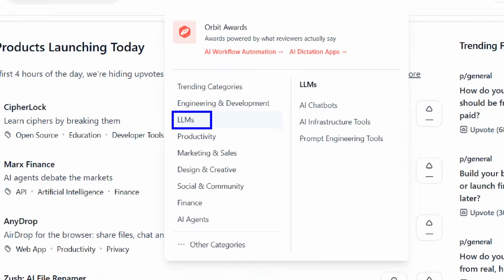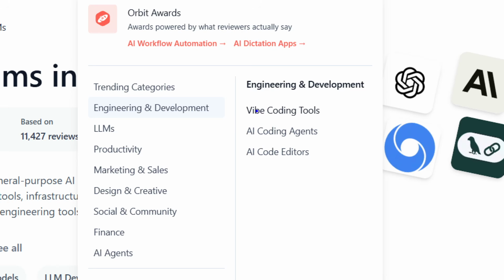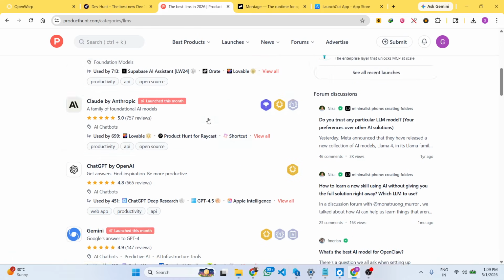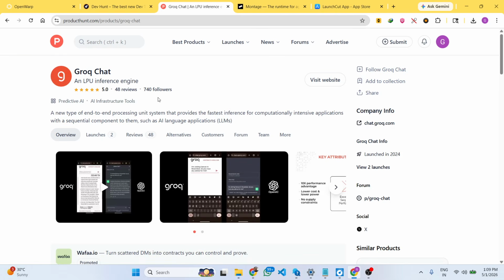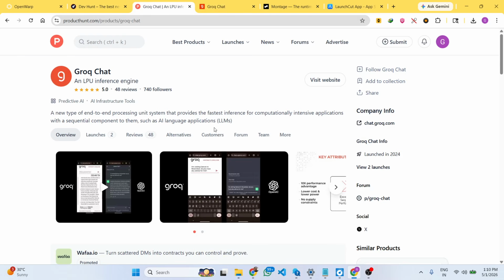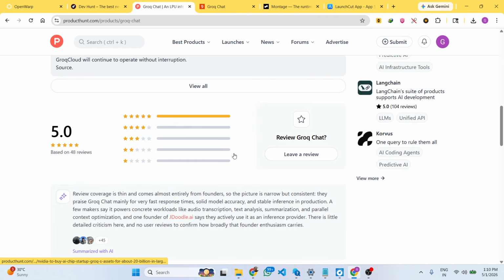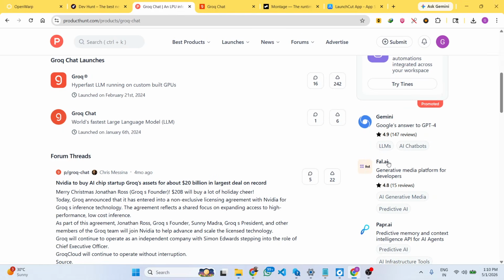If you're only looking for the LLM APIs, you can simply click on that. We are only looking for the APIs, vibe coding tools, coding agents, coding editors. So you will be able to search. You will see that this is Grok chat. As you see, this is an ultimate API for developers to try out different APIs, different AI providers. It also suggests tools to you in the sidebar section.